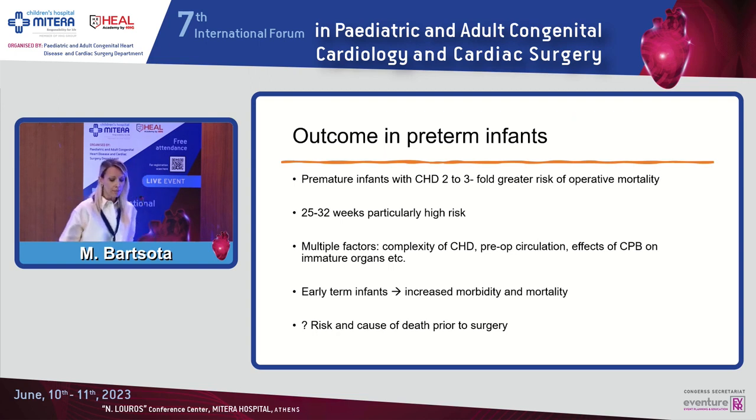Now, in general, premature infants with congenital heart disease have a 2 to 3-fold greater risk of operative mortality, with a group of 25 to 32 weeks having the highest risk. This is due to multiple factors, such as complexity of congenital heart disease, pre-op circulation, or the impact of the cardiopulmonary bypass on the immature organs. And we should not, again, forget that early-term infants are also at increased risk. What we don't have enough data on, and maybe there is room for research, is what is the risk and cause of death prior to surgery.